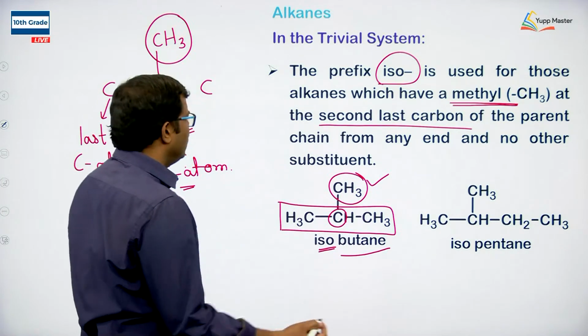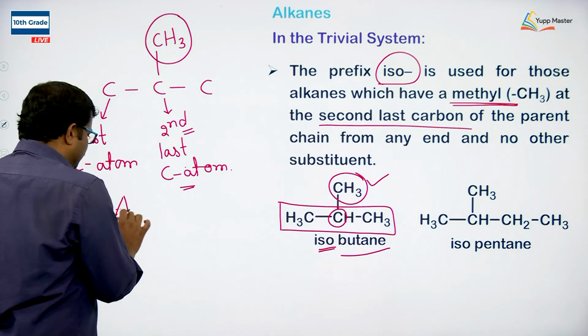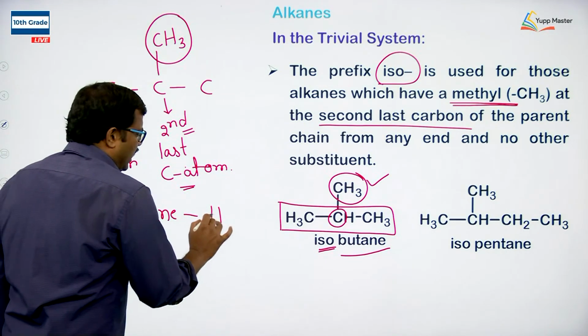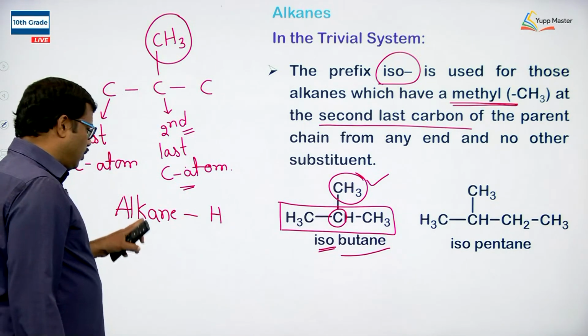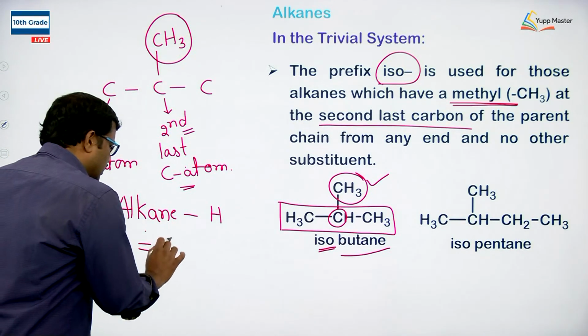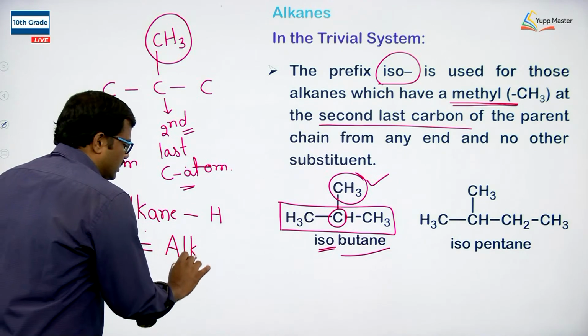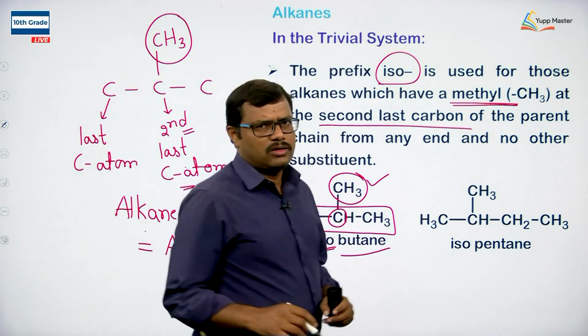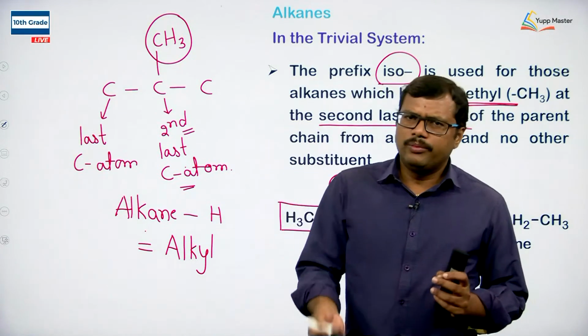CH3 is called methyl. When we have an alkane and remove one hydrogen from it, alkane minus hydrogen gives us alkyl. Methane, on removing one hydrogen, CH4 becomes CH3.